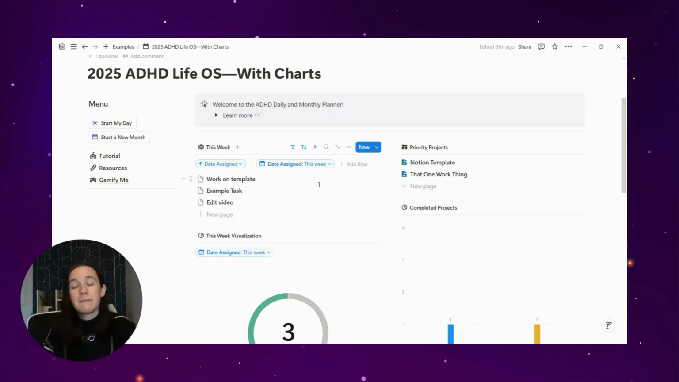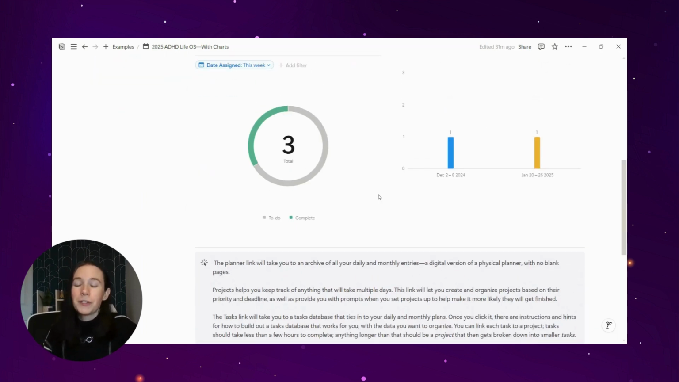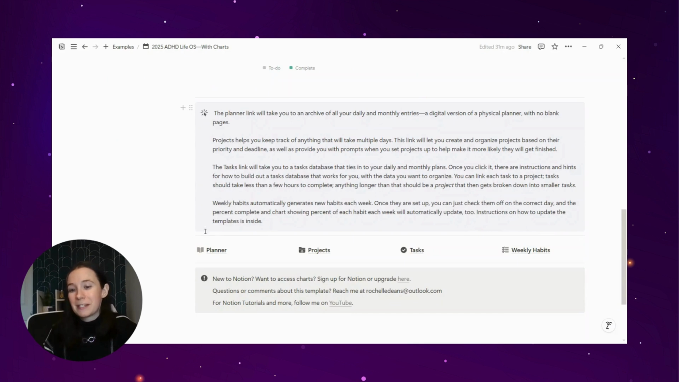If I overcomplicate my systems, then I'm not going to use them. I'll enjoy building them, but I won't use them. I can build a complicated system in Notion, but I won't use a complicated system in Notion. So I wanted to make this as useful as possible and as streamlined as possible.